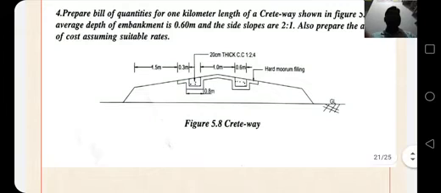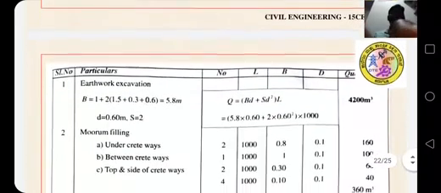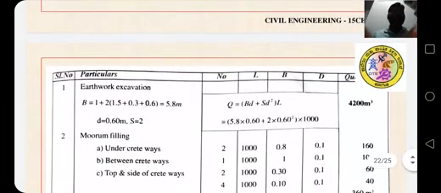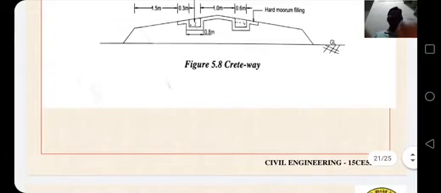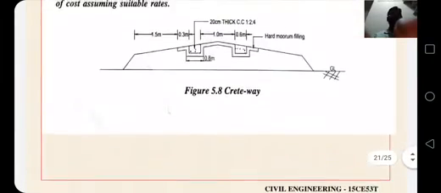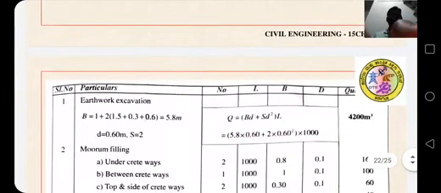This is the total width: 1.5 plus 0.3 plus 1 plus 0.6 plus 0.6, is equal to 5.8 meter. Total formation width is 5.8 meter, depth is 0.6 meter and slope is 2.